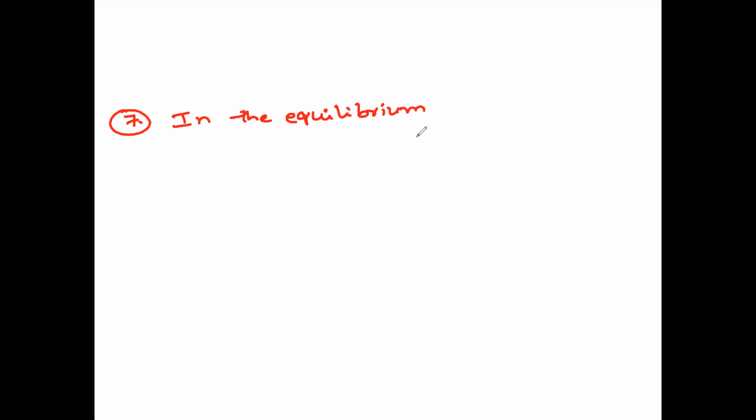Question number 7. In the equilibrium, ammonium hydrogen sulfide, that is a solid, gives rise to ammonia gas plus hydrogen sulfide gas.